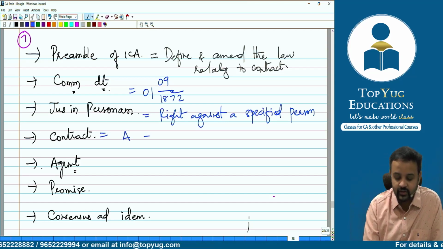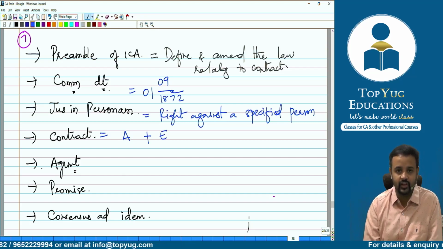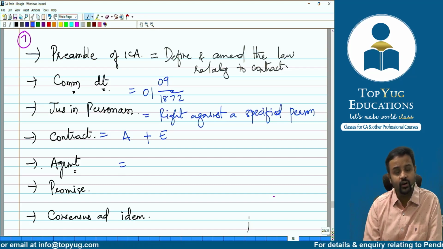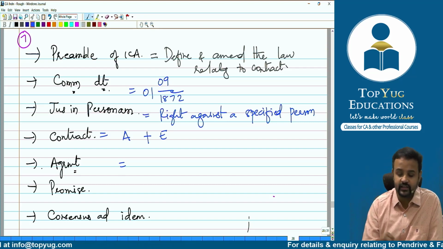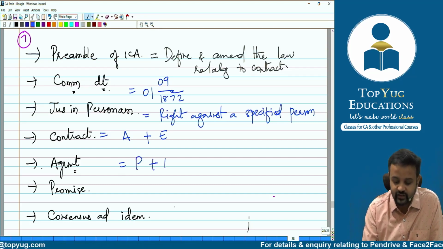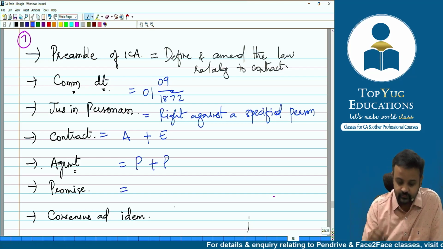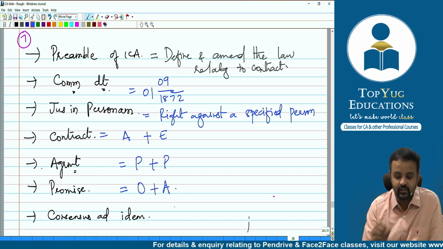Then contract. What is contract? Obviously, agreement plus enforceability is nothing but a contract. What is agreement? Every promise or set of promises forming consideration for each other. So in short, we said promise plus promise is nothing but agreement. Then what is a promise? So we said an offer when accepted becomes a promise.